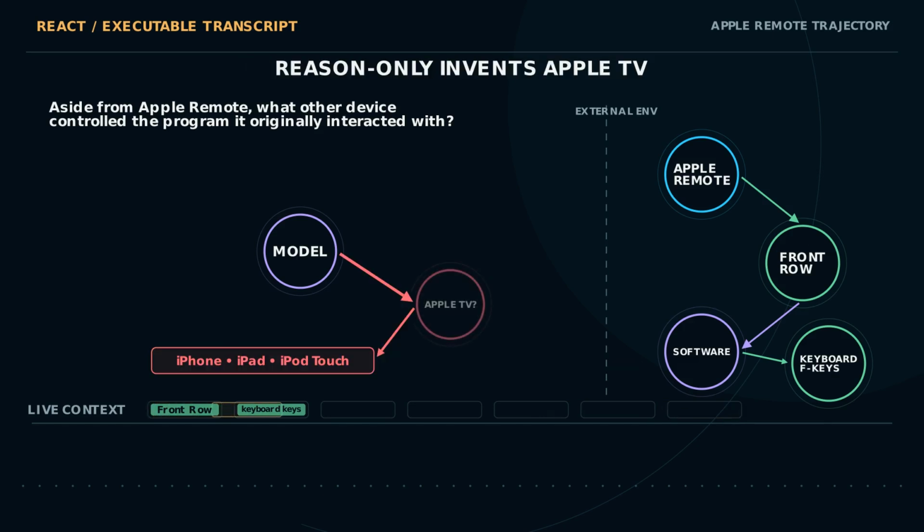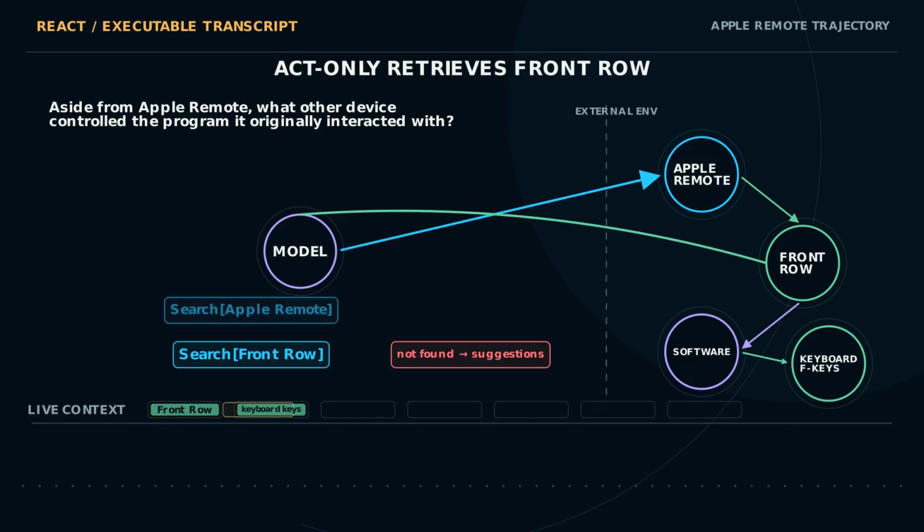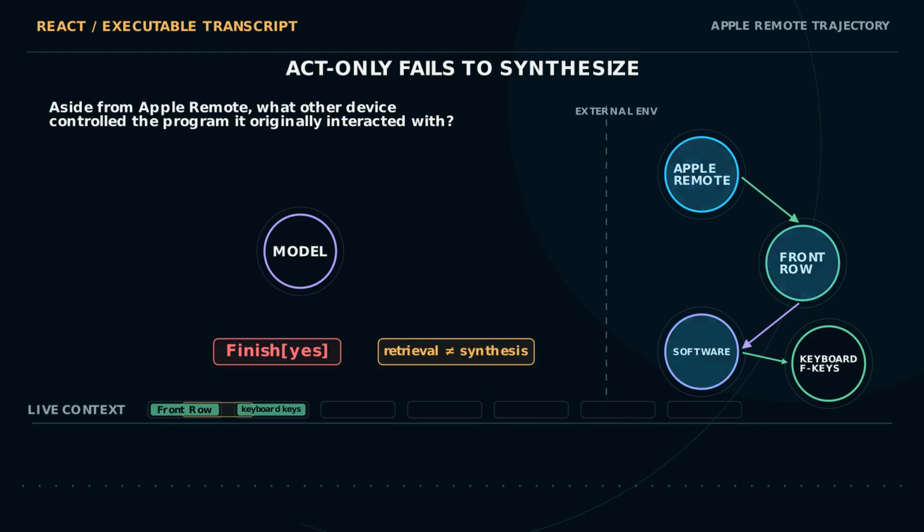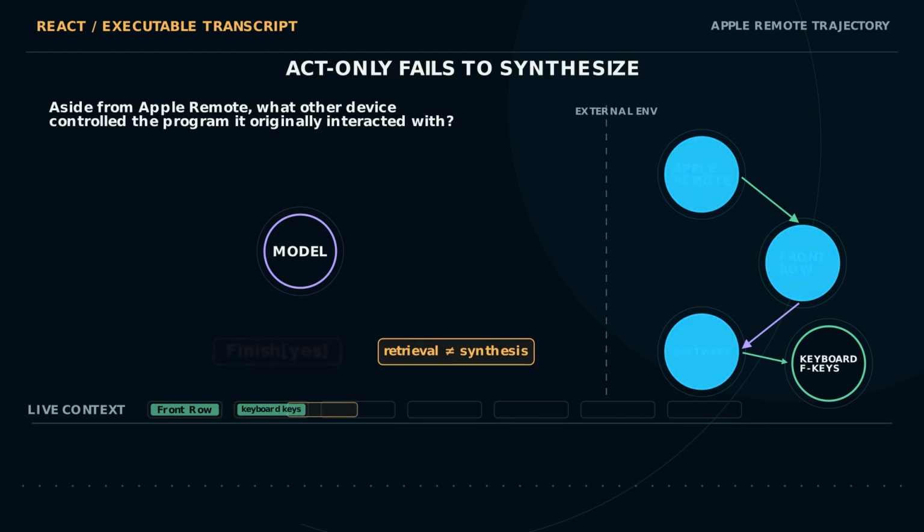Reason only asserts that the remote was designed for Apple TV, then concludes iPhone, iPad, and iPod Touch. The first link was never retrieved, so the whole answer rests on red. Act only does retrieve. Search Apple Remote returns the front row Media Center program. Search front row then misses the exact page and offers similarly named entities. It even reaches front row software. But without an explicit synthesis step, it finishes with the word yes. Useful observations alone do not guarantee a useful answer.